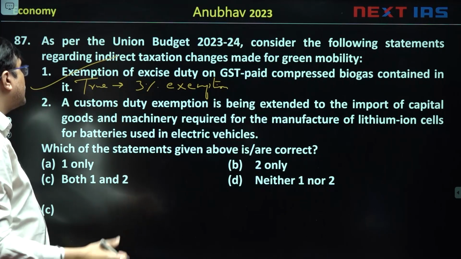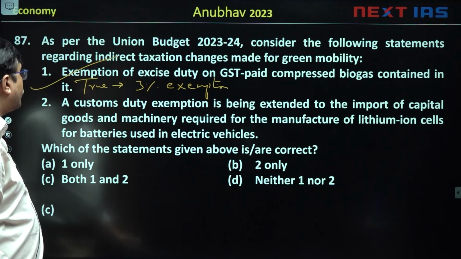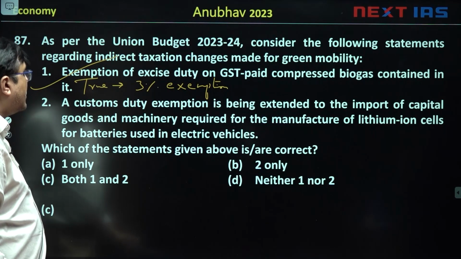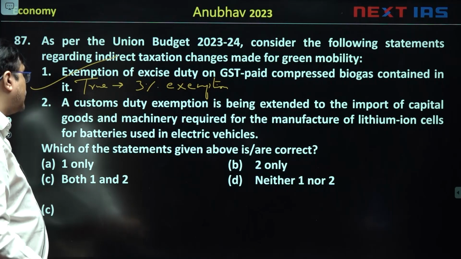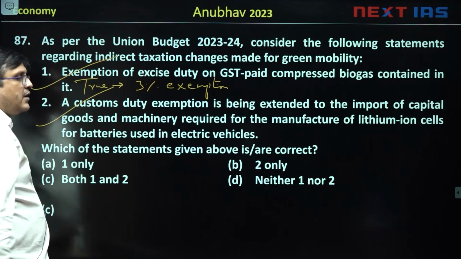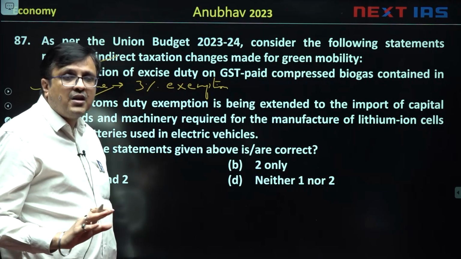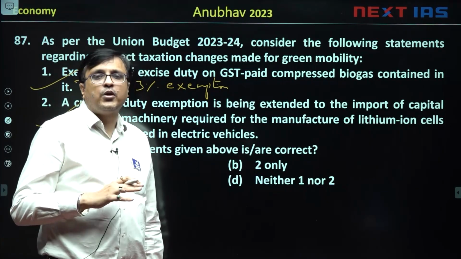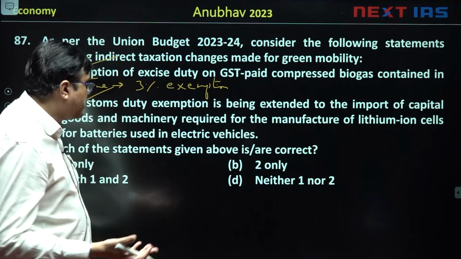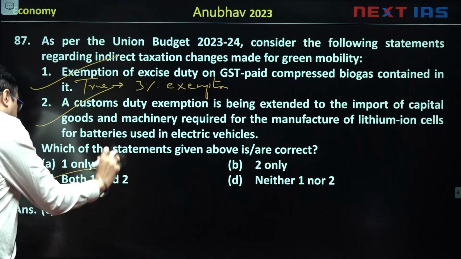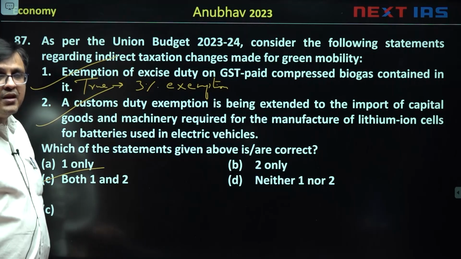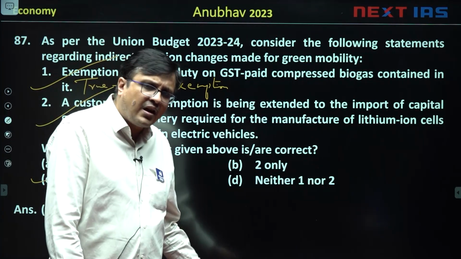And then a customs duty exemption is extended to import of capital goods and machinery for manufacture of lithium ion cells for batteries used in electric vehicles. True again, no customs duty will be charged for the lithium ion cells imported for battery manufacturing. So both 1 and 2 are correct statements here. Our correct answer will be C. Both 1 and 2 again announced in the budget.